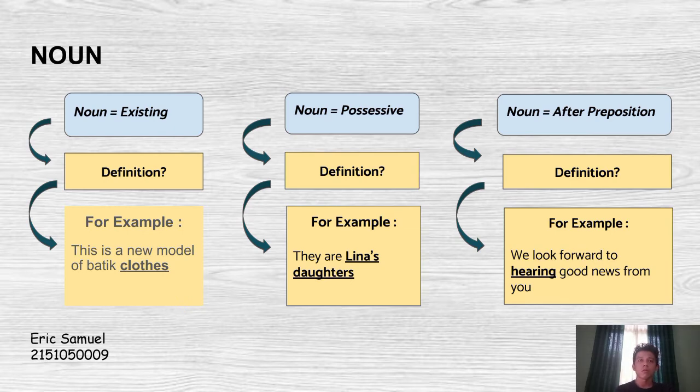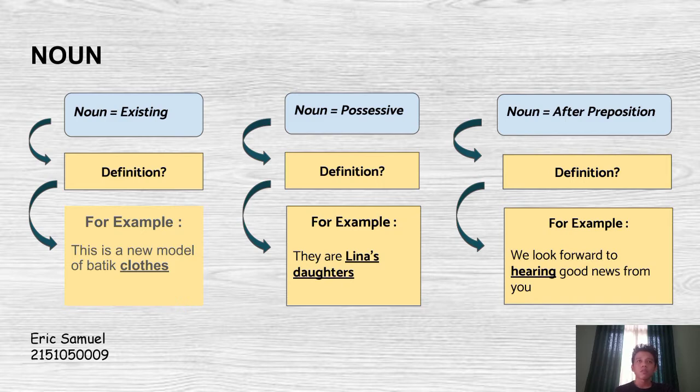For the first, noun existing. What is noun existing? Noun existing are nouns that actually exist and are real. For example, this is a new model of batik clothes. In this sentence, the word which shows the noun existing is clothes.